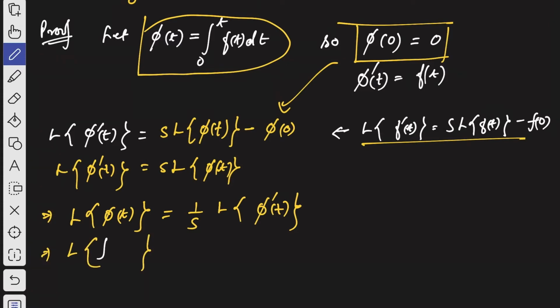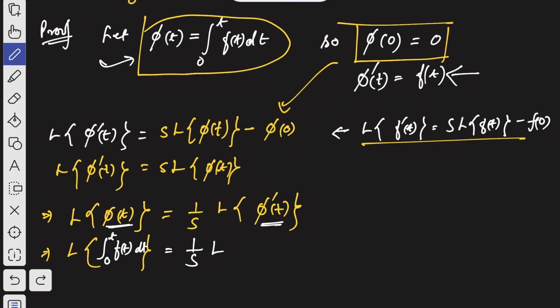Phi of t is the integration from 0 to t of f of t dt. That is phi of t. So we have replaced this phi of t, and we have assumed here phi of t is the integration 0 to t f of t dt. That's what we have put here. So 1 by s and Laplace transformation, and the derivative of phi of t is nothing but f of t. So let us put this here. Then what we will get? Laplace transformation of f of t.